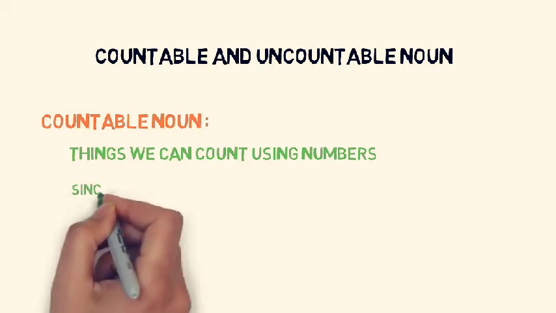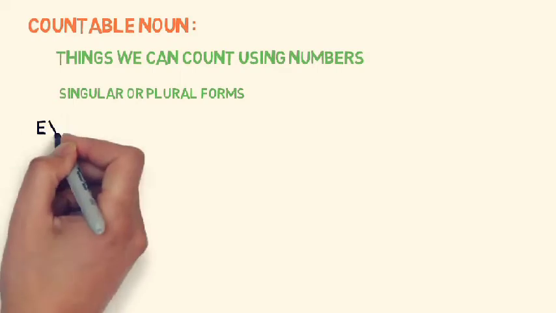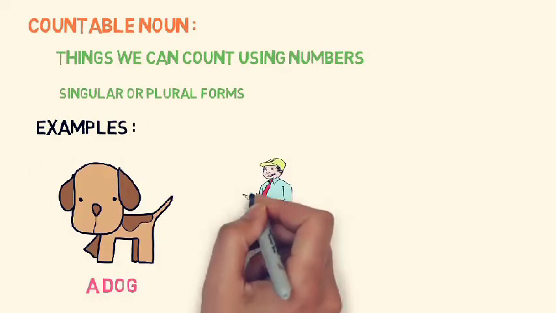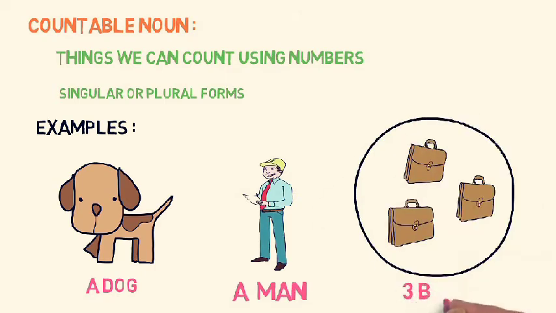Countable nouns can be in singular or plural form. Examples, a dog, a man, 3 bags. Here you can see you can count dog, man, bags. So they come in the category of countable nouns.